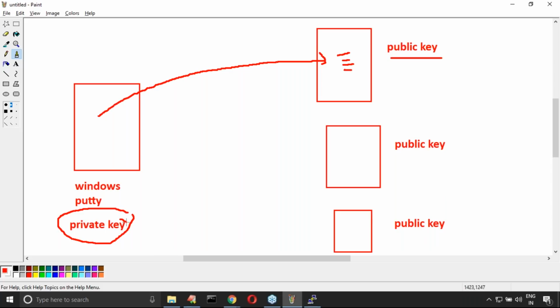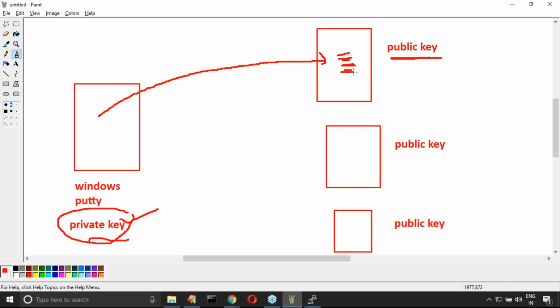How is it going to work? You have to use the private key. Compulsorily you need to maintain the private key. Every time you try to communicate with the server instance, you have to send the private key. This private key is validated against the public key. If both are matched, then only the SSH connection is going to be established, so that security will be there.